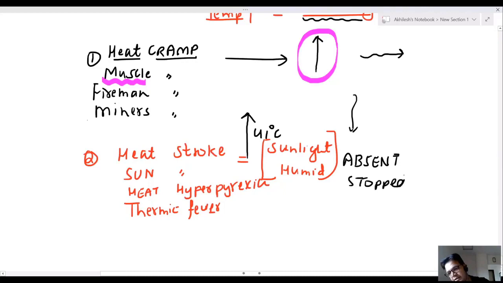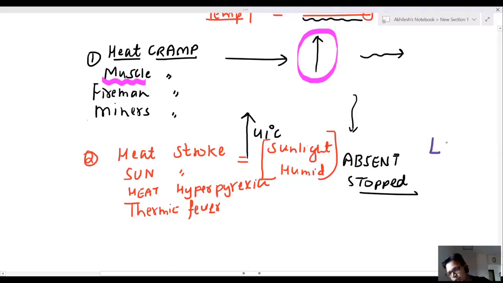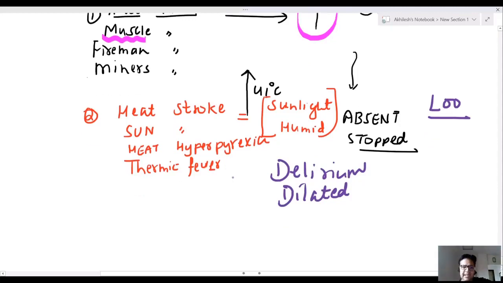This condition is known as heat stroke. In North India, it is also known as loo lagna, loo. And sir, here the person goes into delirium and the pupil is dilated. This condition is known as heat stroke.